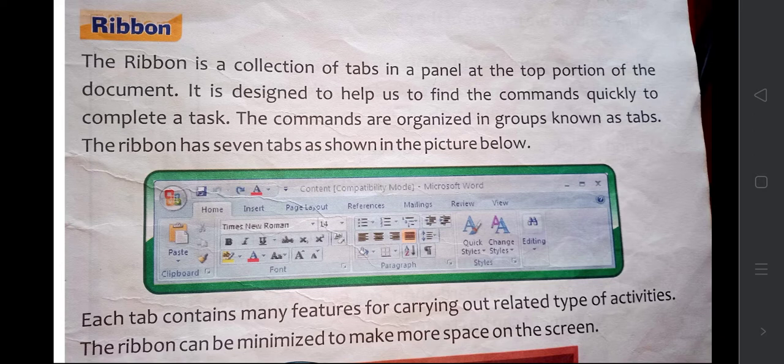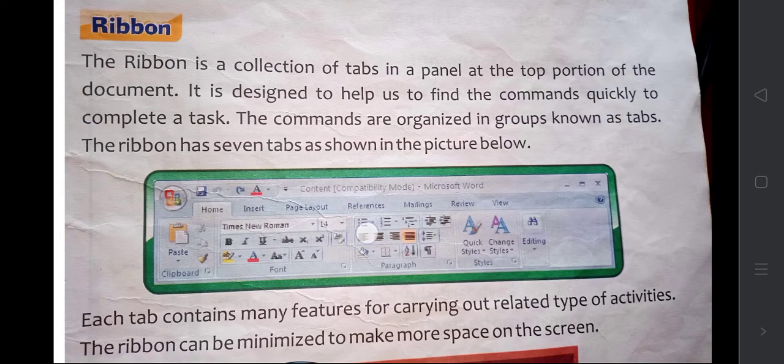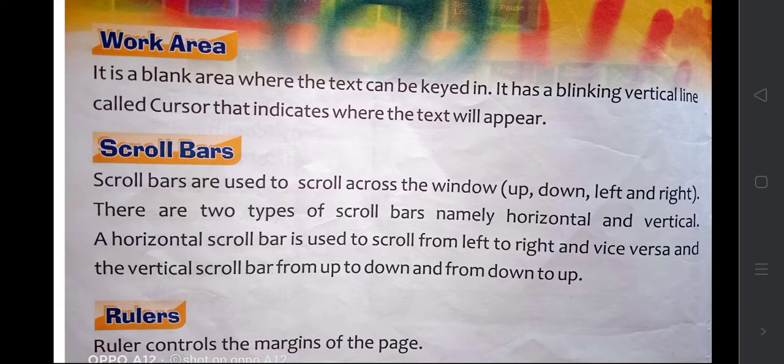The ribbon has 7 tabs as shown in the picture. What are they? Home tab, insert tab, page layout, references, mailings, review and view. These are the 7 tabs. Depending upon these 7 tabs, the ribbon commands will change. Then work area. What is work area? The blank space where we type, that is the work area.